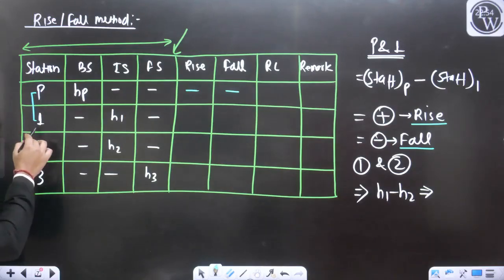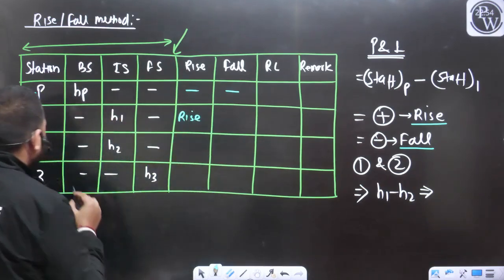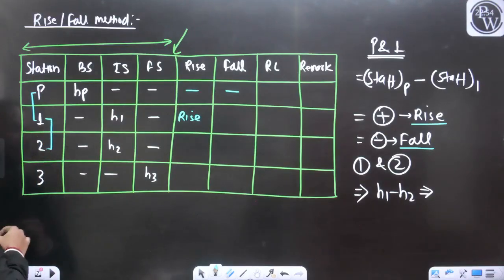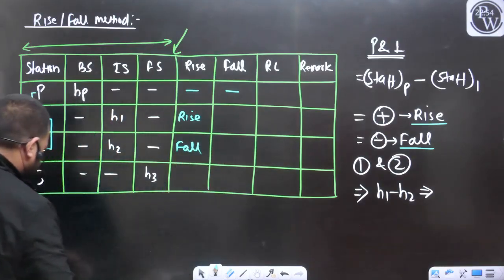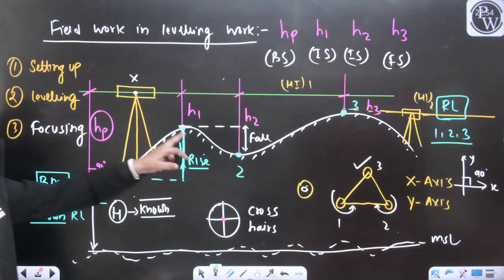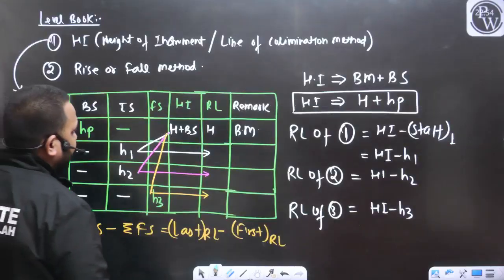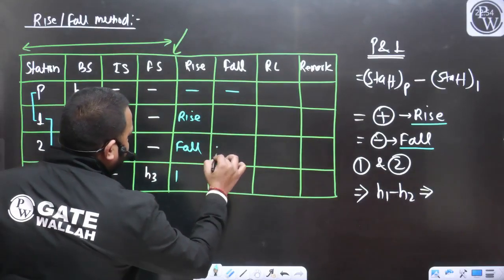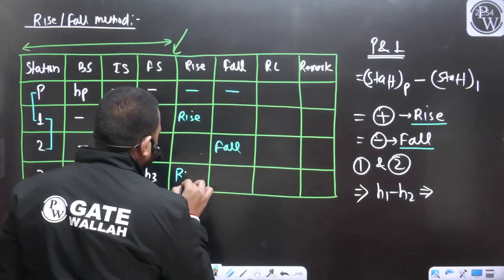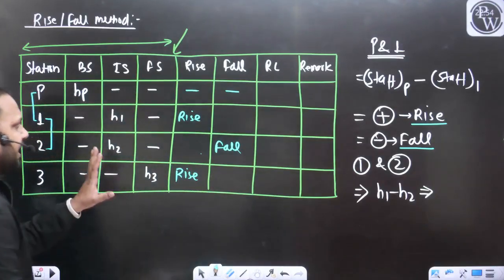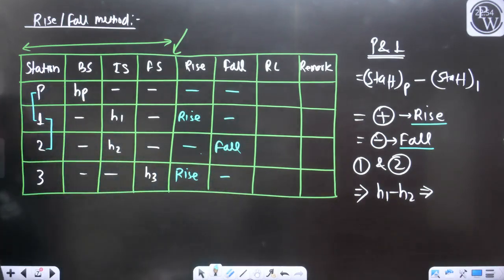So when I compare 1 and P, I will say there is a rise. Then I will compare stations 1 and 2. Between 1 and 2 there is a fall. Between 2 and 3 again there will be a rise. So fall I will mention here, and rise I will mention here. That's it. You will have the numerical values, don't worry. When you solve the question, you will have the numerical values.